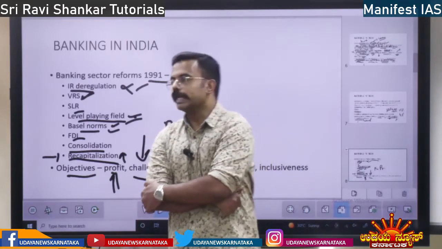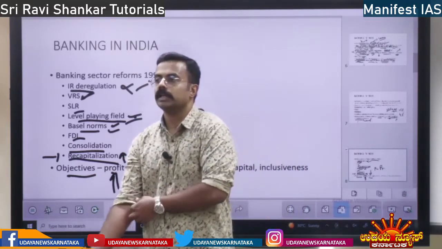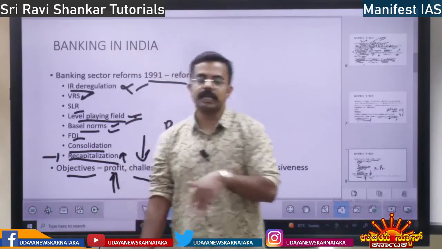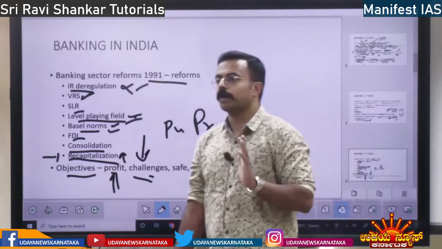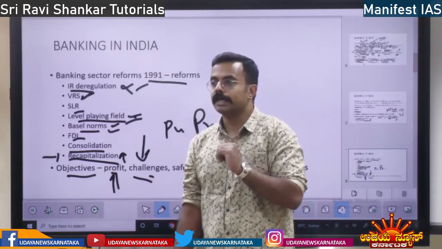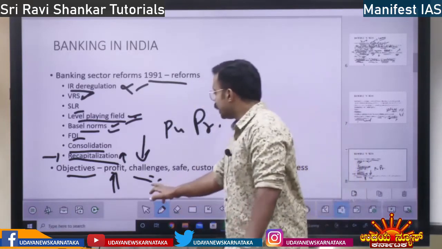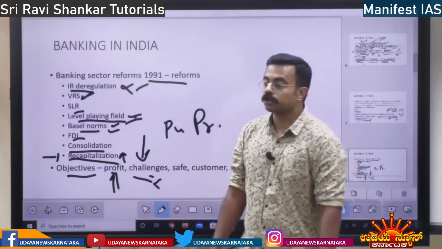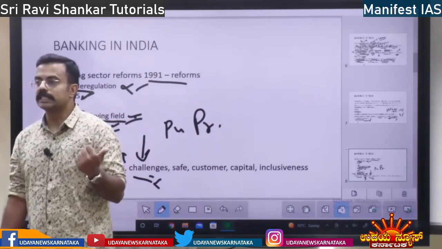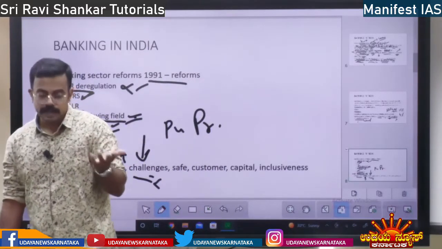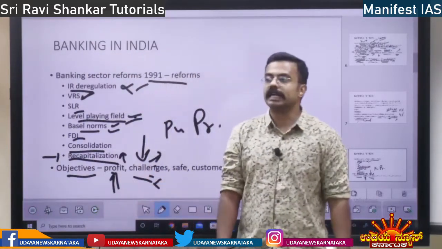Post 1991, whatever the challenges were, internal and external. Internally, in the banks there were a lot of problems. Credit was not given properly, there was no proper documentation, there was no proper lending practice. All of them were changed post 1991. And also external challenges: no investment in infrastructure, the social sector, the education sector. All those challenges they tackled post 1991, right?